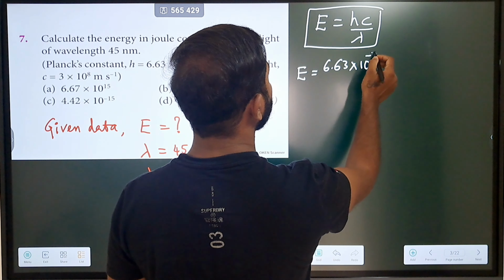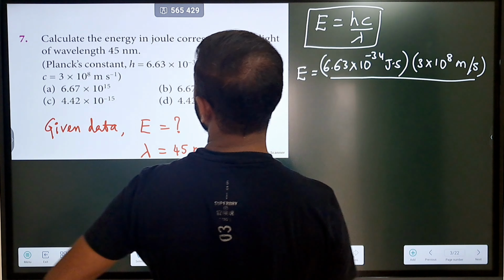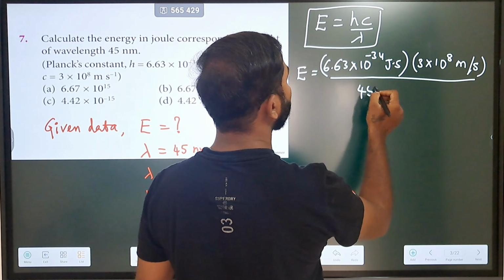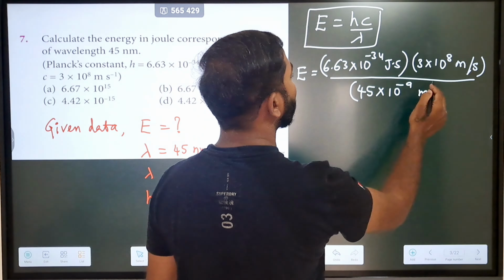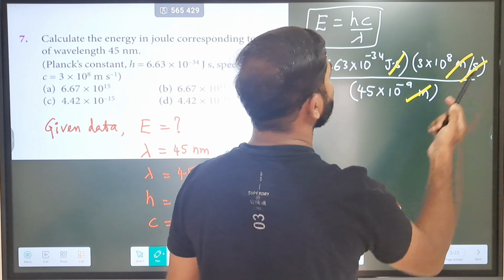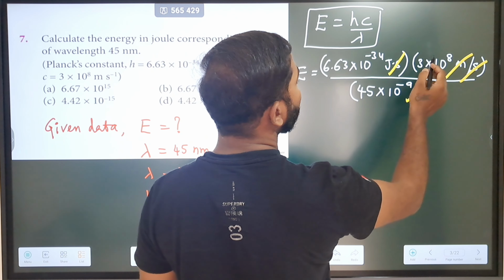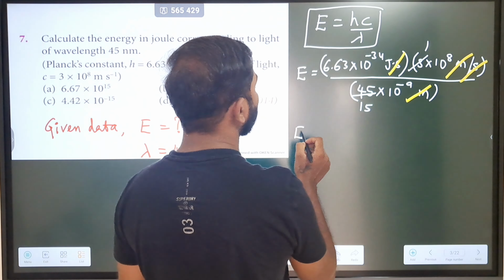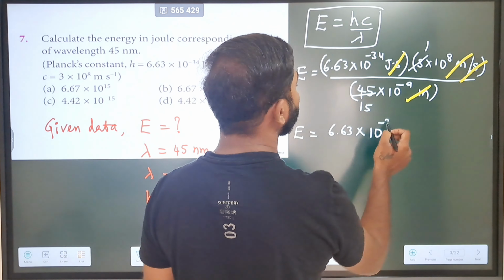And then we have the C value, that is 3 into 10 power 8 meter per second. And then we have the lambda value, 45 into 10 power minus 9 meter. If you observe carefully, there are a few things we can cancel, so we will be left with only joules. The 3 ones and then the 3 15s we can write down, so that will take you to 6.63 into 10 power minus 34.